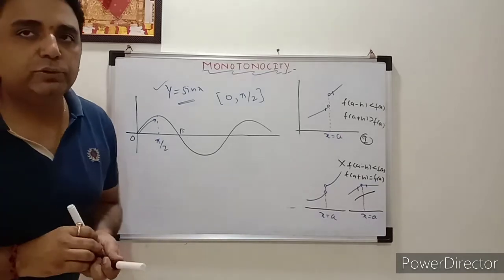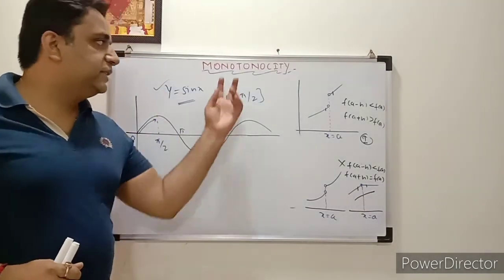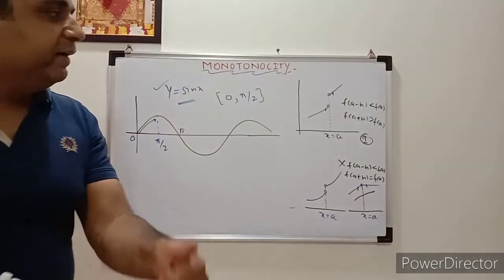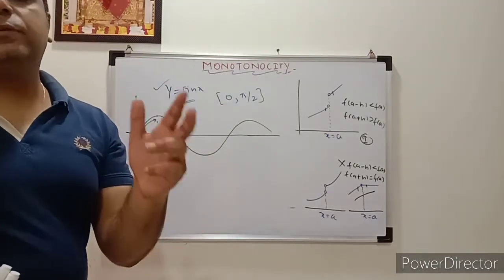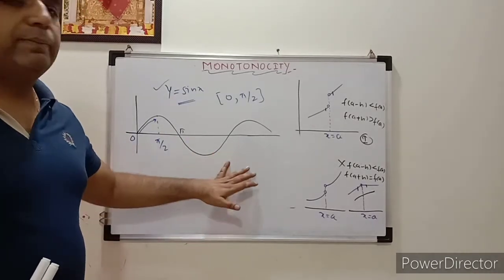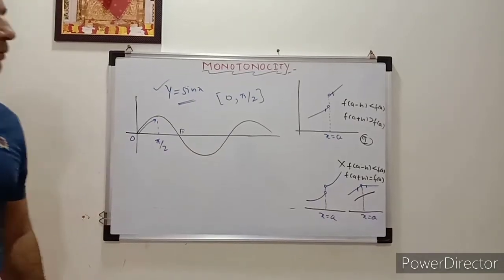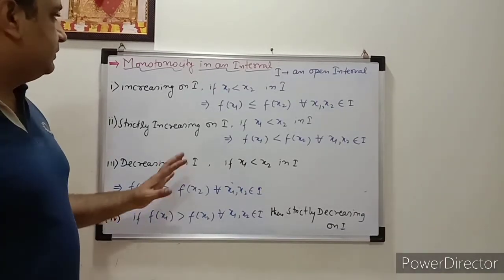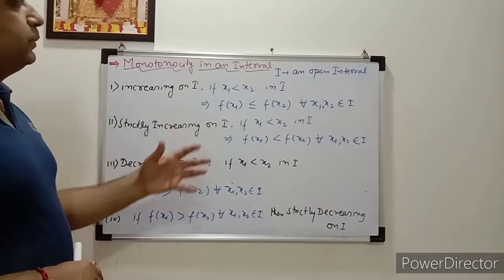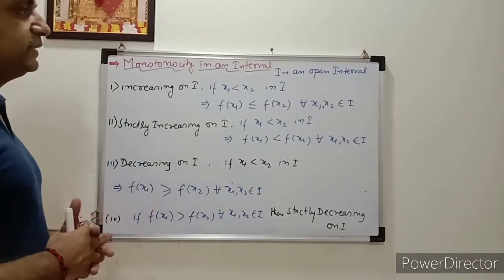So I hope you understood three things. First is what is monotonicity, second is monotonicity of the function at a given point, third one is monotonicity of the function for a given interval, correct? We'll check some examples here, how to find that at a point. So let's see. As we have discussed monotonicity of the function at a point, now it is in an interval. Already I have told you about it with this example of sin x.